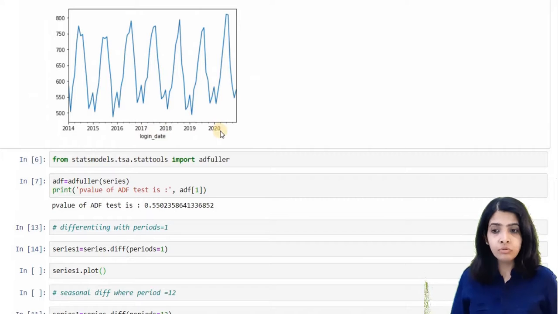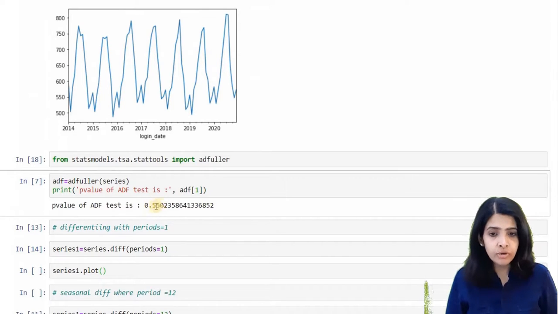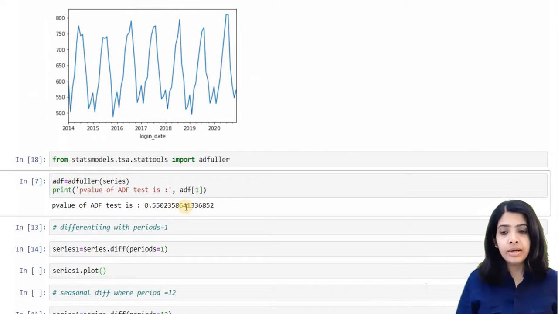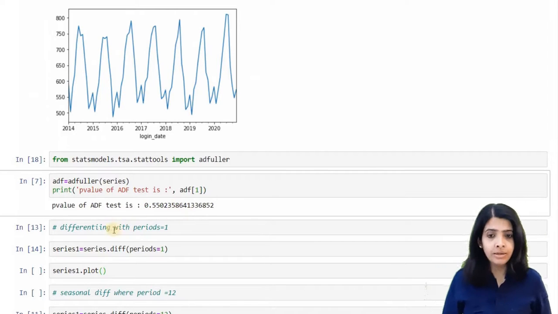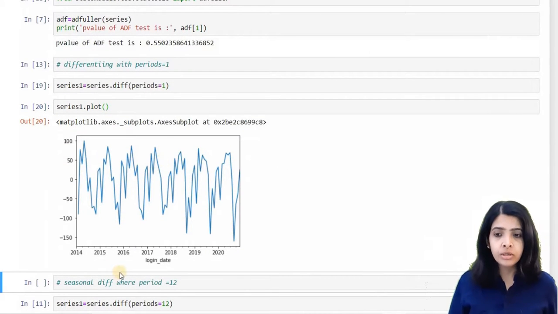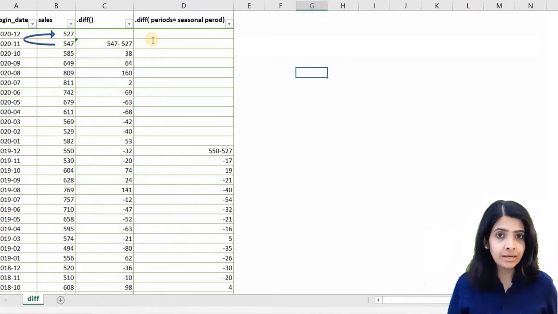To confirm that, we do an ADF test, and we can see that the p-value is much greater than 0.05. So it confirms our visual judgment that it is a non-stationary series. Now if we difference it like trend, we can see that the seasonality is not removed. Here we have to seasonally difference the data.